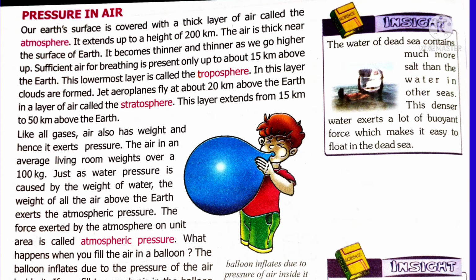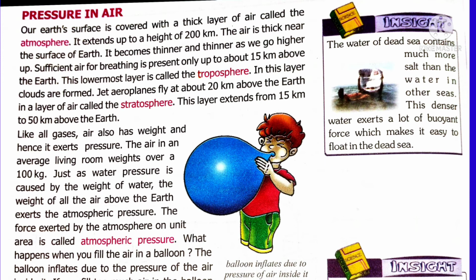The topic is pressure in air. The pressure exerted by the air in a particular area is called atmospheric pressure. Air also exerts pressure in all directions. Our Earth is surrounded by a thick layer of air called the atmosphere. This thick layer of air extends up to 200 km from the Earth's surface. So our atmosphere is spread up to a height of 200 km.